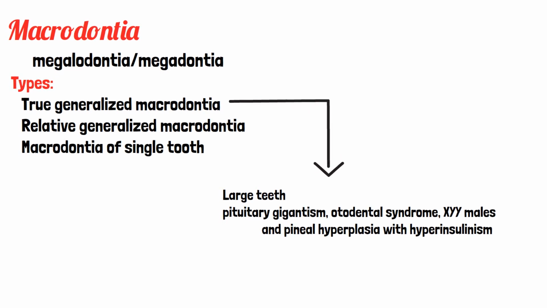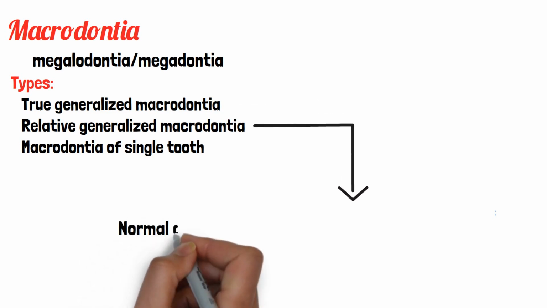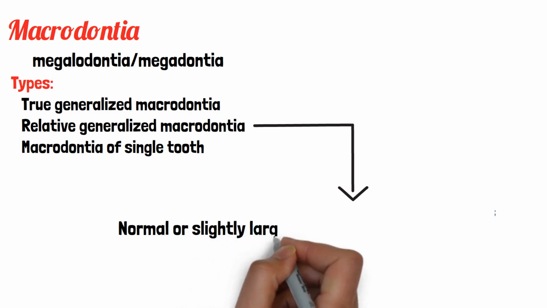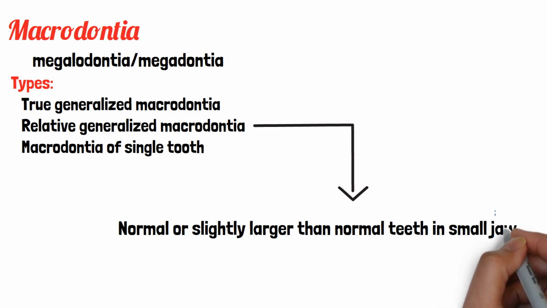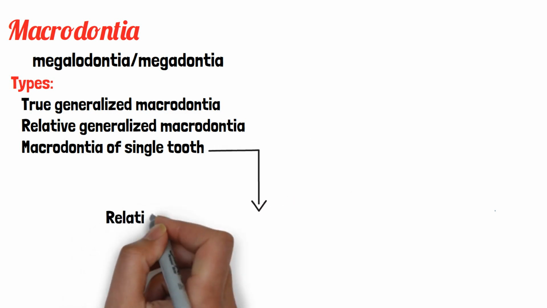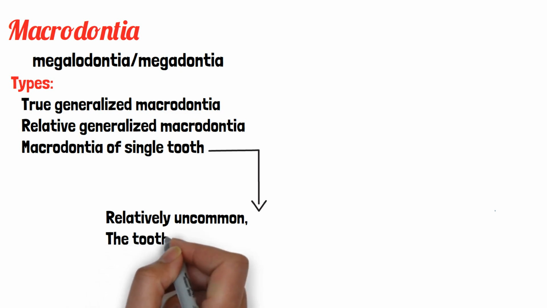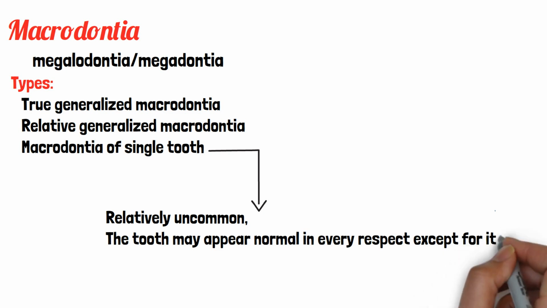Whereas relative generalized macrodontia, here the size of the tooth will be normal only, but they are present in relatively smaller sized jaws, that is micrognathia. And next, moving on to macrodontia of single tooth, wherein it is a very uncommon situation. Here the tooth will appear normal except for its size.